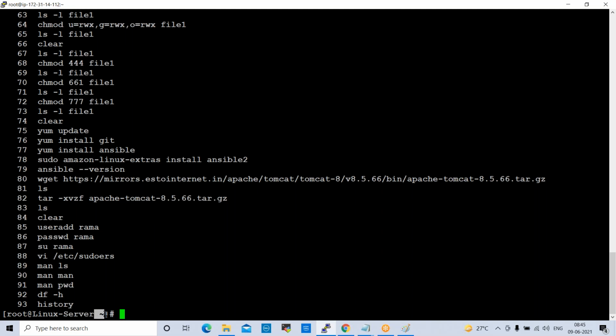Yeah. So once you switch to the root user, sudo space su space hyphen, by that time it will show the hash symbol like this.